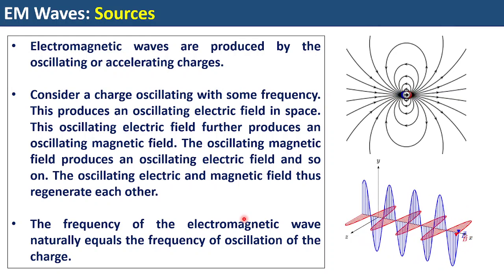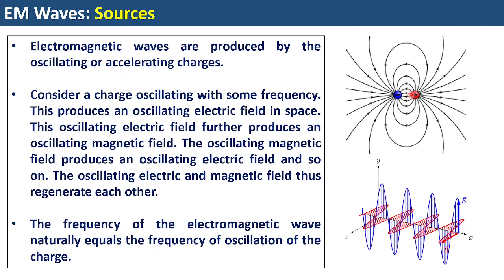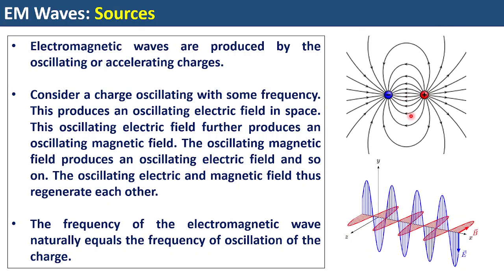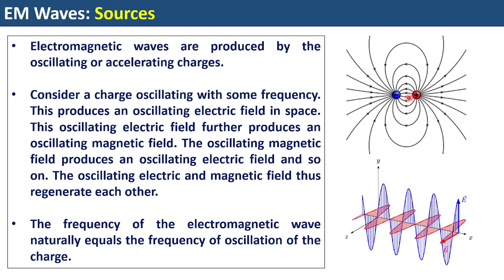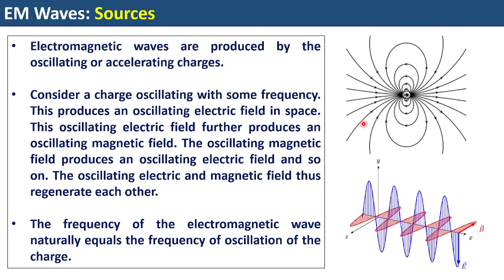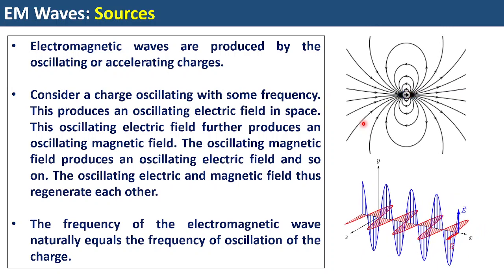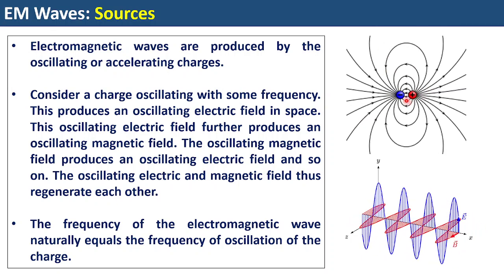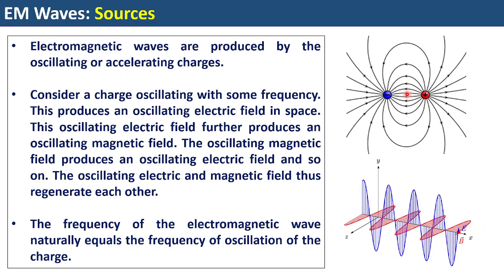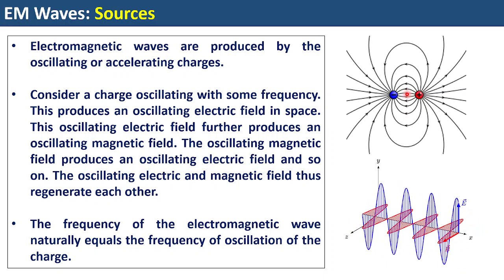In the side figure, you can see there are two charges. One is a positive charge, another is a negative charge. They are separated by a certain distance, so I can call it a dipole. Dipole means two poles of opposite polarity, one positive, another negative. Since they are oscillating, you can see the positive and negative coming close to each other and then getting separated, coming close, getting separated.